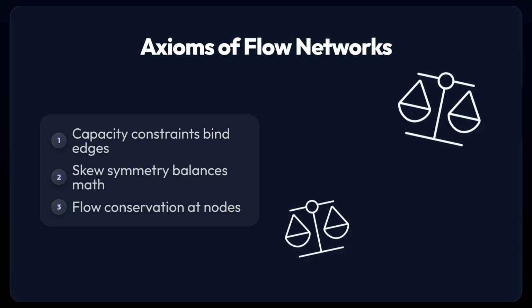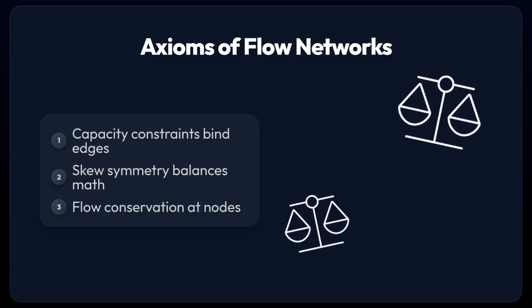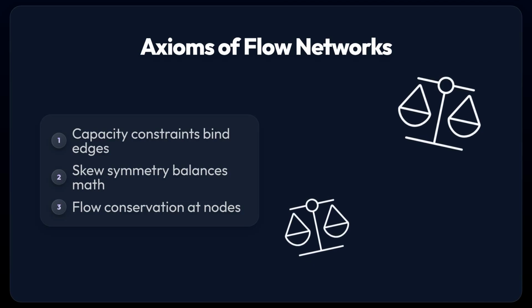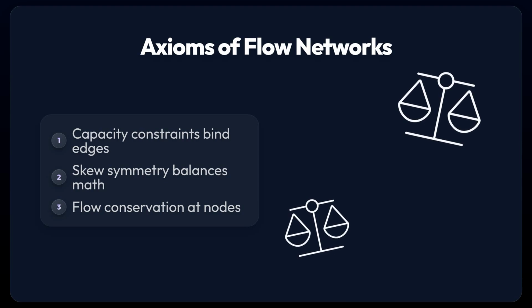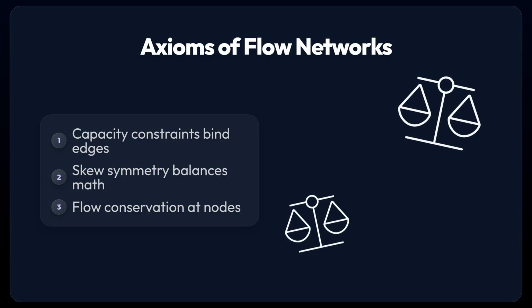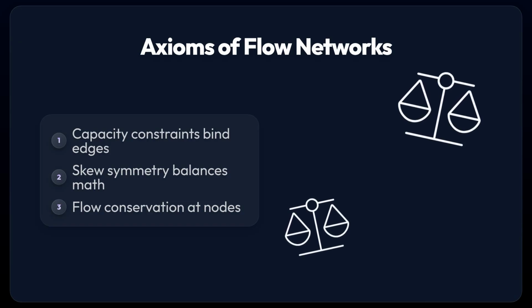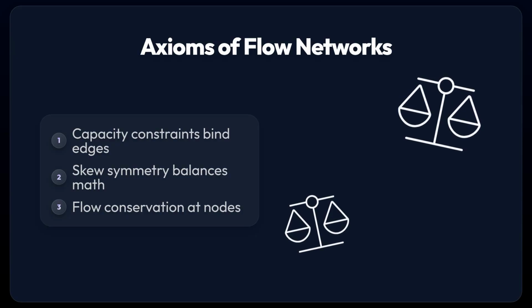3 axioms govern flow networks. First, flow cannot exceed physical capacity. Second, skew symmetry treats reverse flow as mathematically negative. Third, conservation applies. What goes into a standard node must perfectly equal what comes out.